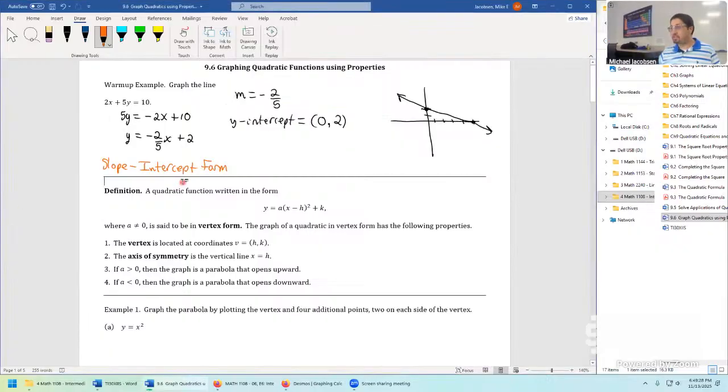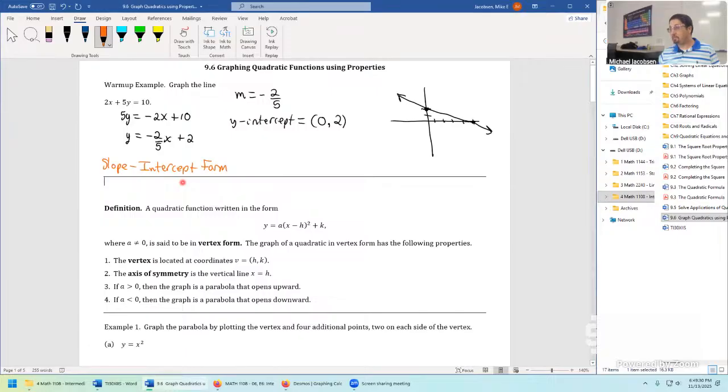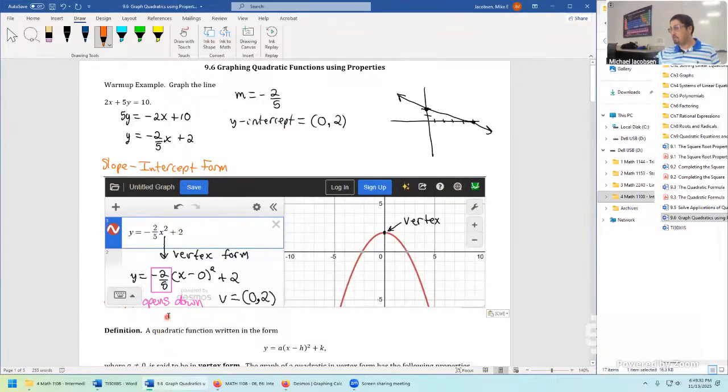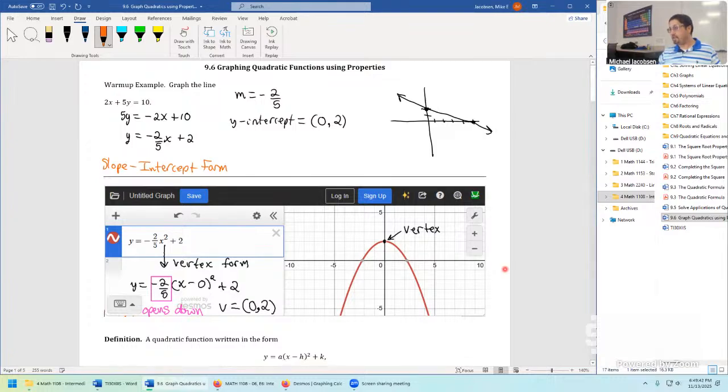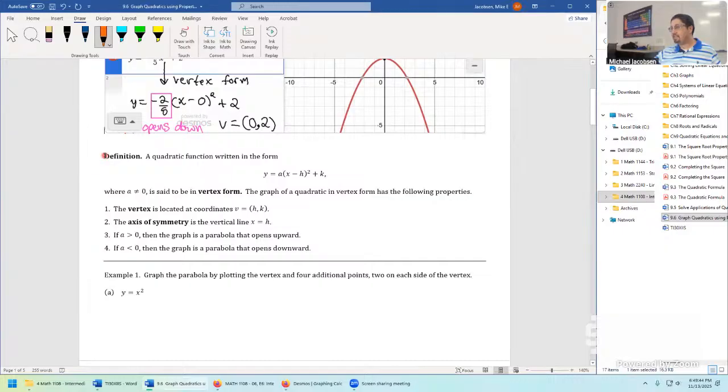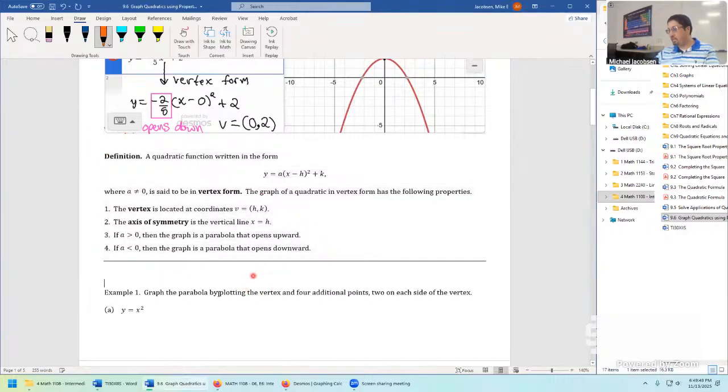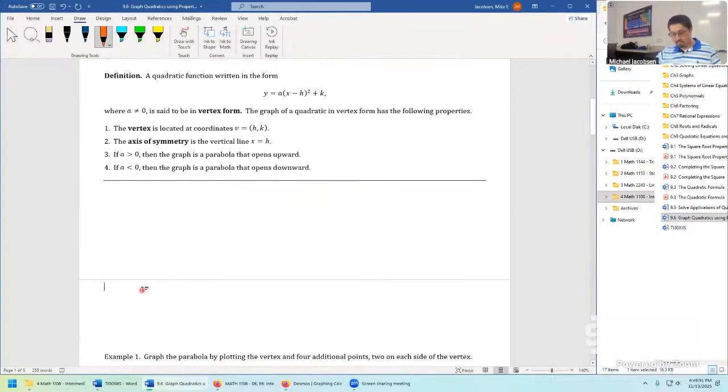But just to think about what this is all saying, here's our second warm-up problem, coming from this quick graph right here. Let's copy this down so we can start off clean and fresh right above example 1.